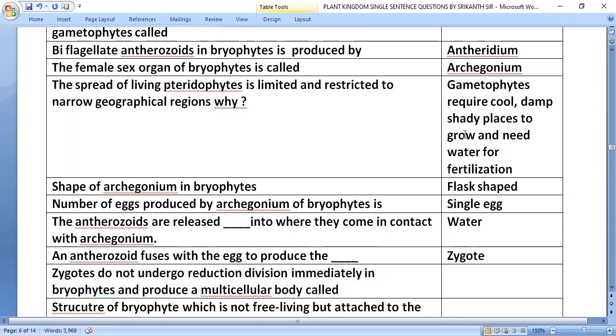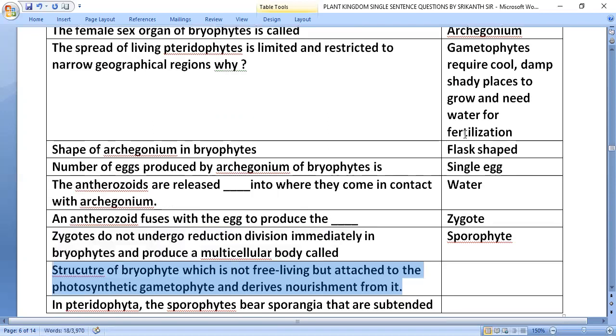Zygote does not undergo reduction division immediately in bryophytes and produces a multicellular body called sporophyte. The sporophyte in bryophytes is not free living but is attached to the photosynthetic gametophyte and derives nourishment from it.